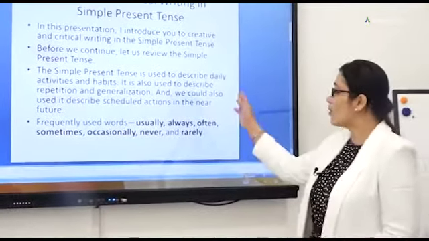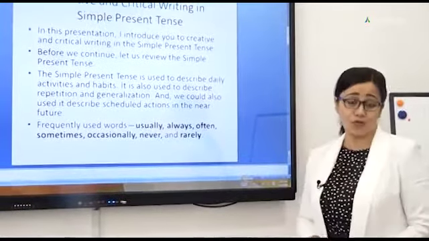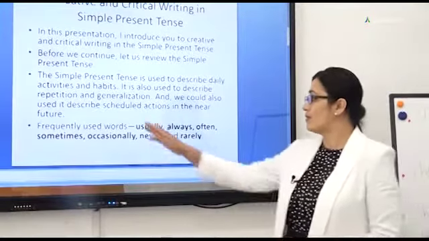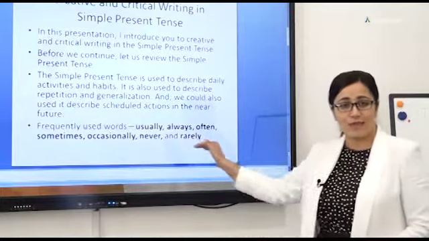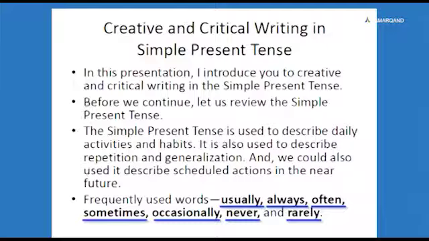We could also use this tense for the future, but mostly we have certain adverbs of frequency used in this tense. They are usually, always, often, sometimes, occasionally, never, and rarely.